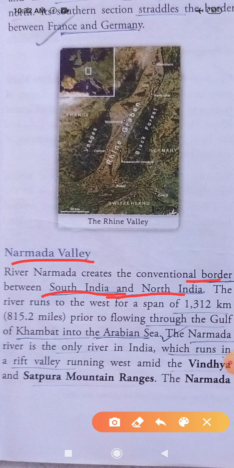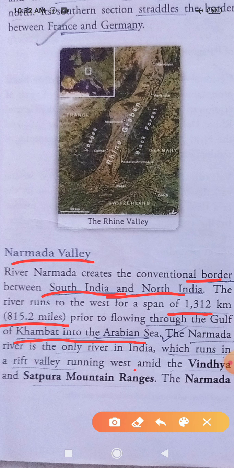So it is also a very long valley, and it is about 1312 kilometers, or 815.2 miles it is given. And this starts from the middle part of India and goes towards the western side and falls in the Arabian Sea. And the Narmada River flows through the dropped down area, or pushed down area, and that is why it is named the Narmada Valley. Okay, it's a rift valley in our India. So it's another important thing you can keep in your memory.